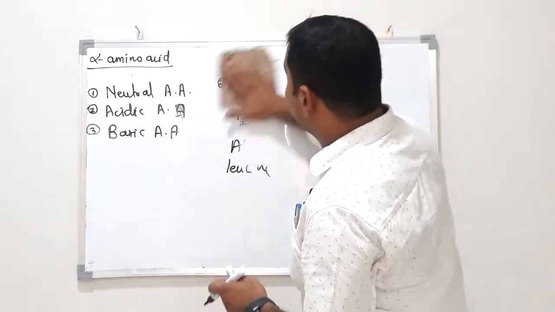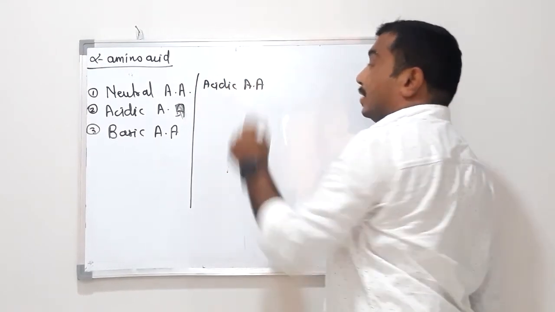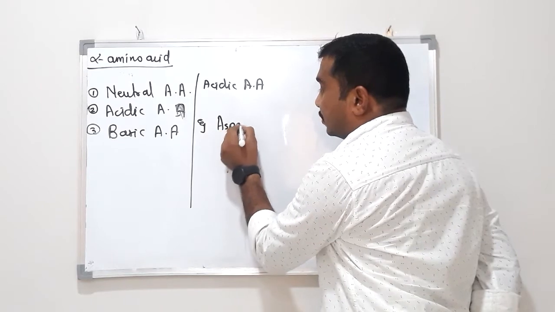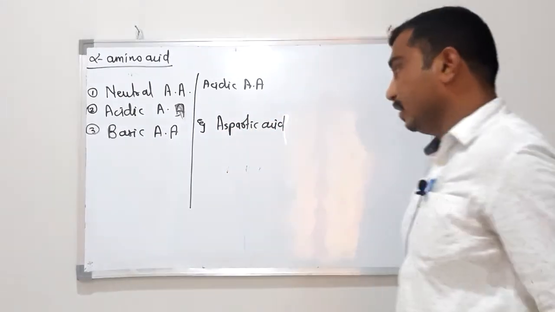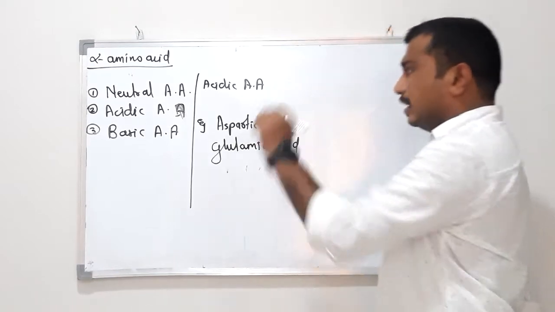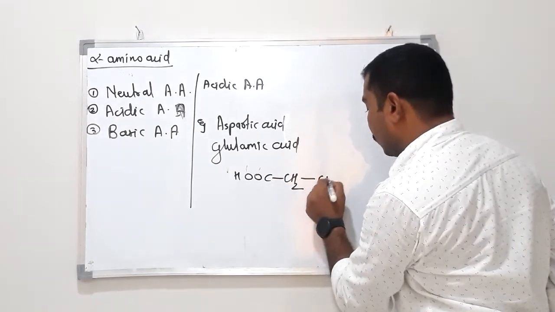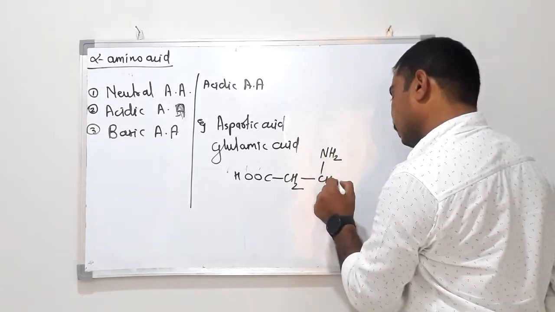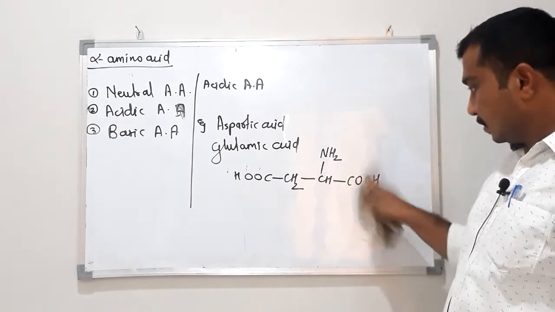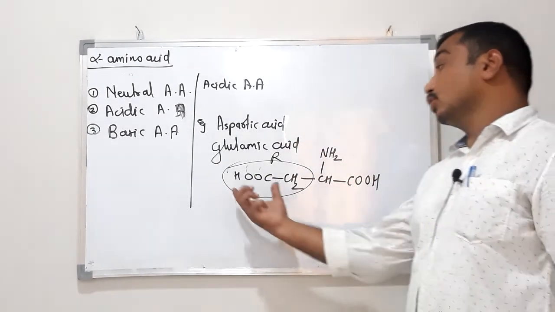Now come to acidic amino acid. See, aspartic acid or glutamic acid, both are alpha amino acids. The alpha carbon has an amino group and a carboxyl group, and this R, the side chain, also contains a carboxyl group.